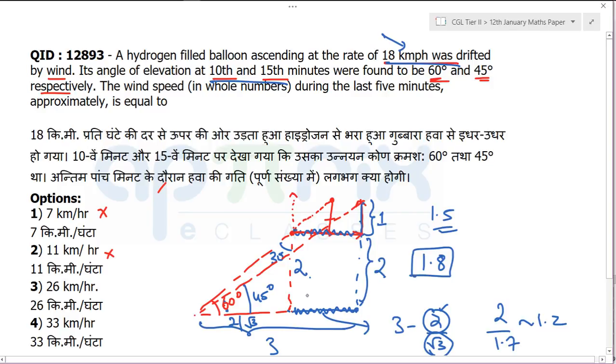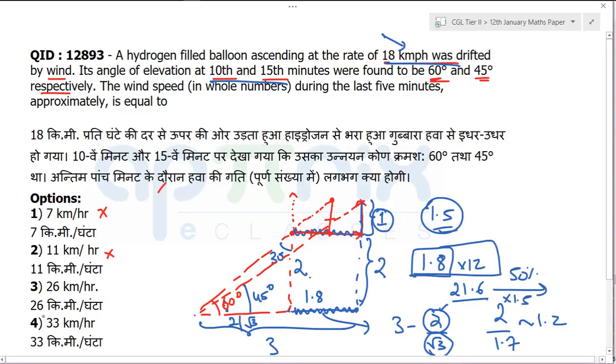Once you got this to be 1.8, then you have to do certain corrections. This is not 1.8, right? This is 1.8 in 5 minutes. So first I need to multiply it by 12. If I multiply it by 12, what I'll get? I'll then get that this is what going to be the speed in 1 hour, right? Distance in 1 hour. But again I have to do a correction. I assumed this to be 1, which is not 1, which is 1.5. So if you multiply 1.8 with 12, tell me what you are going to get. You are going to get 21.6. And then you have to increase further by 50% or make it 1.5 times. Your answer will be clearly more than 30. Hope it is clear to everyone, right?